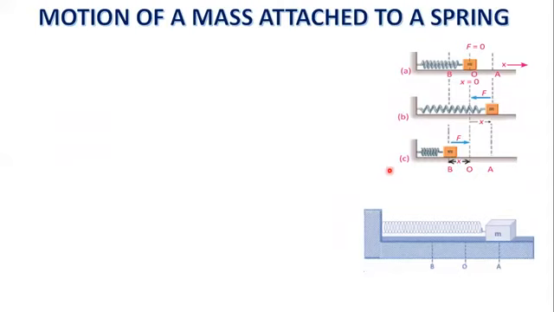Motion of a mass attached to a spring. If the spring is stretched or compressed through a small displacement x from its mean position, it exerts a force on the mass and body starts to and fro motion. This is the mean position and these are extreme positions. A and B are extreme positions and O is the mean position.